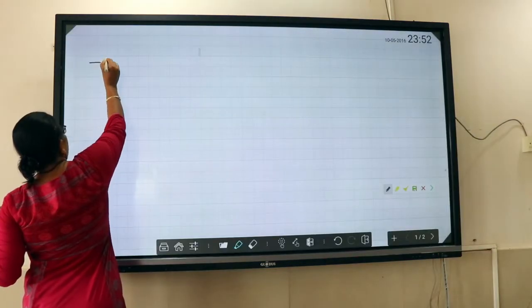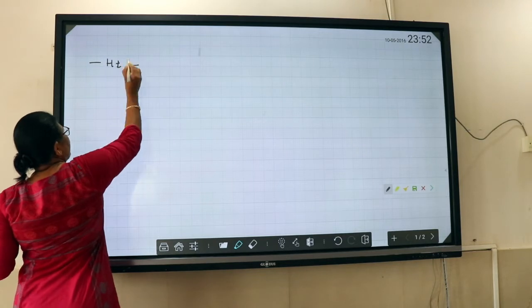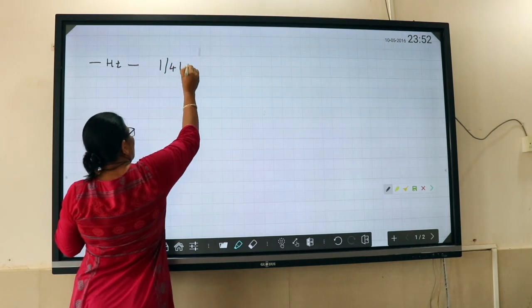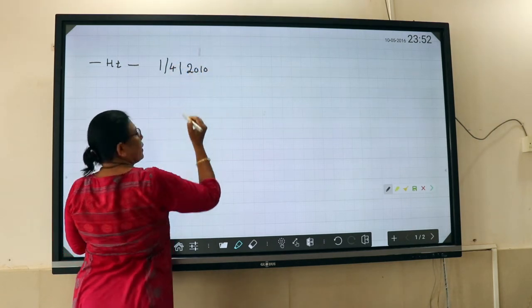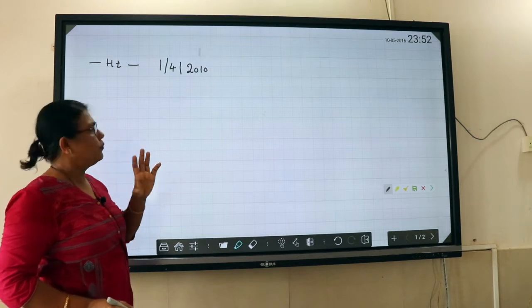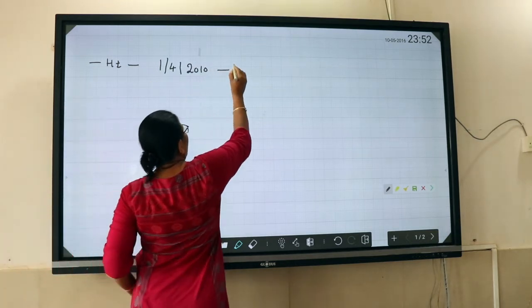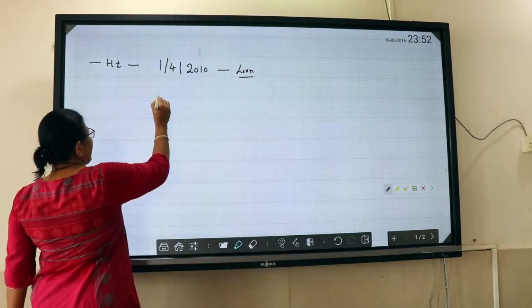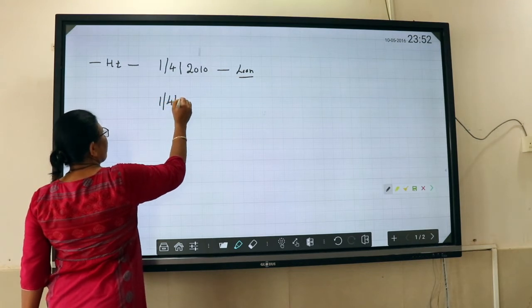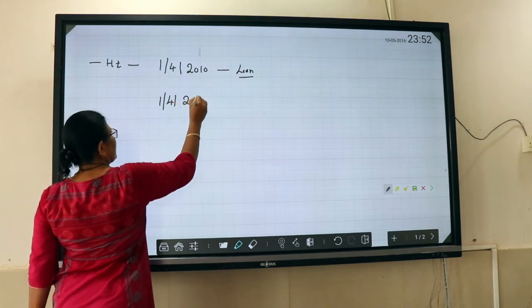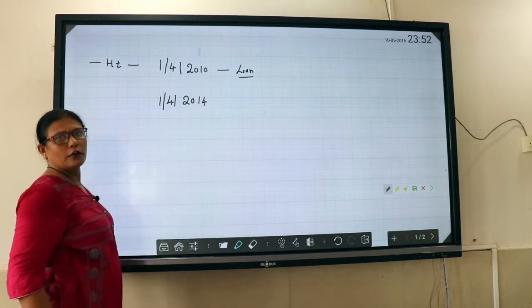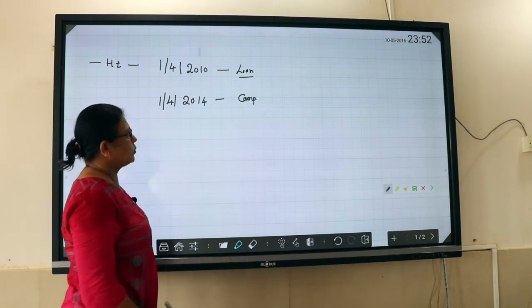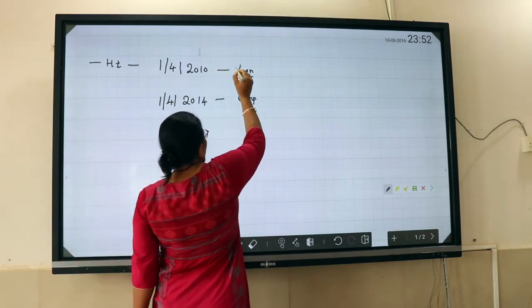So X has constructed a house, okay, and the construction period started on 1st April 2010. Alright. This is the date of taking the loan. So loan is taken on this date. Okay. Then he has completed his construction on 1st April 2014. Okay. Alright. So completion of the construction.